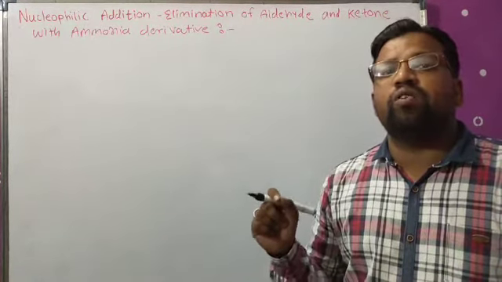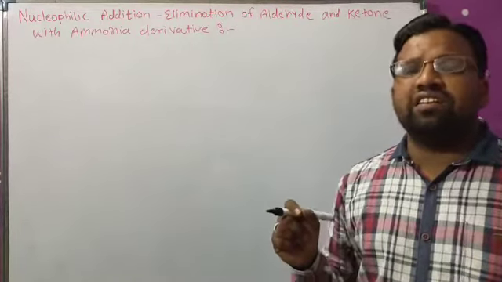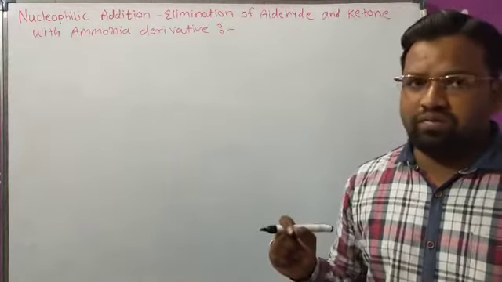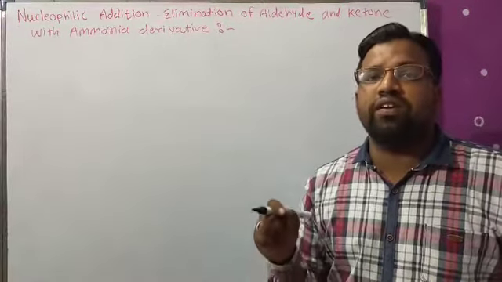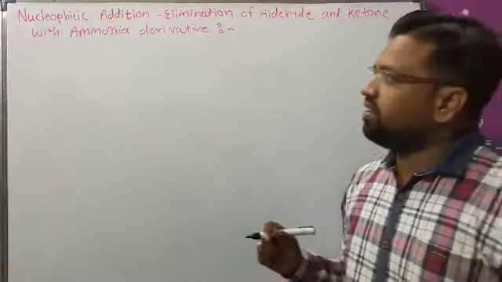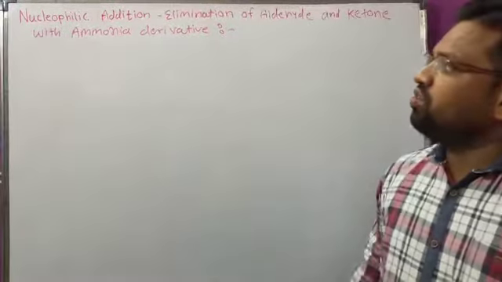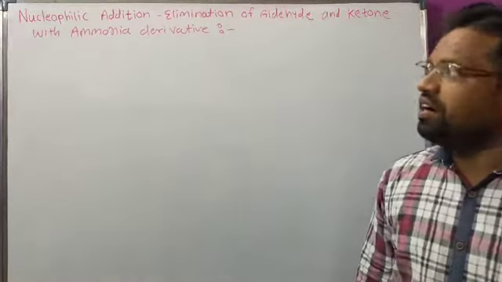This bond is called an imine bond. This is a reversible reaction, and the side product formed is water. Now see the general reaction: nucleophilic addition elimination of aldehyde and ketone with an ammonia derivative.